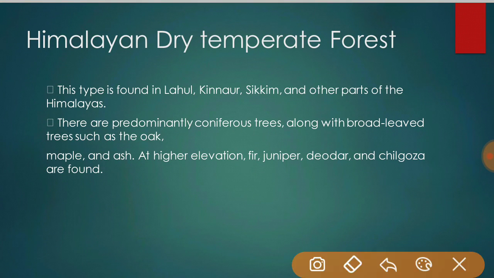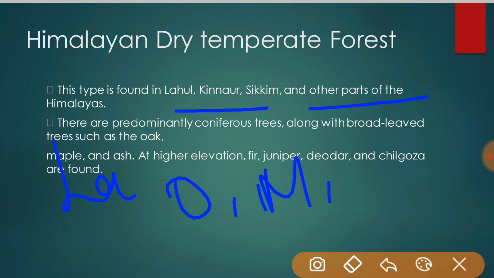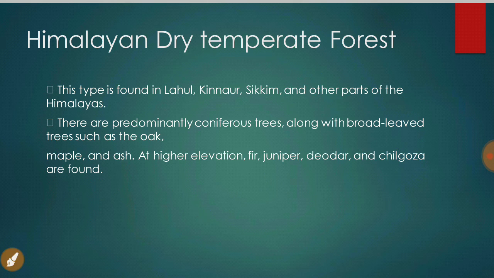Himalayan dry temperate forest is found in Lahul, Kinnaur, Sikkim, and other parts of the Himalayas, and has predominantly coniferous trees along with broad-leaved trees such as oak, maple, and ash. And at higher elevation, fir, juniper, deodar, and chilgoza are found.